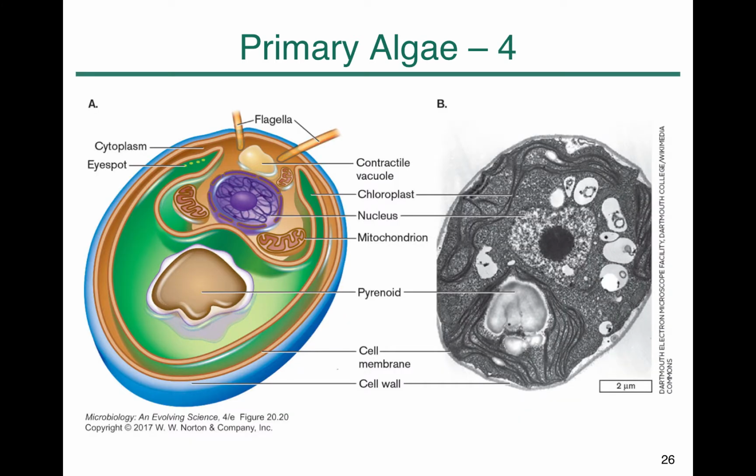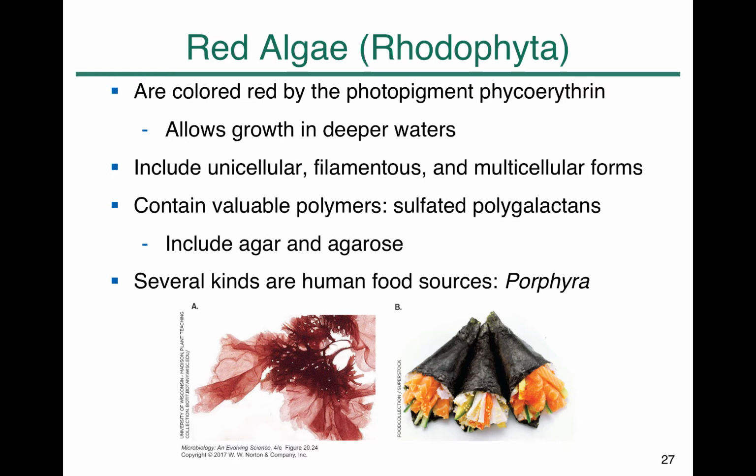We reviewed in the previous slides that the primary algae has a chloroplast which is quite closely merged to the cell outside. Red algae are colored by the photopigment phycoerythrin. With phycoerythrin absorbing longer wavelengths, it allows growth in deeper water.